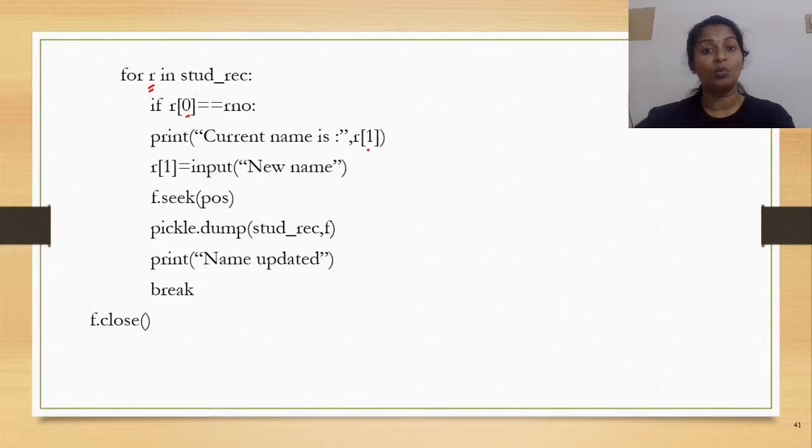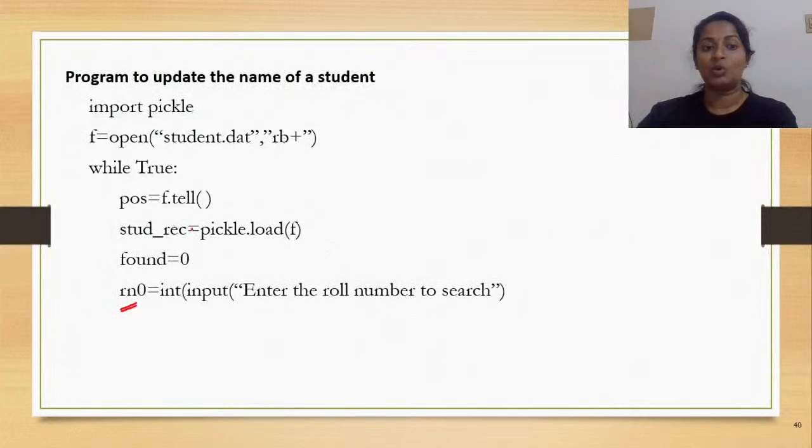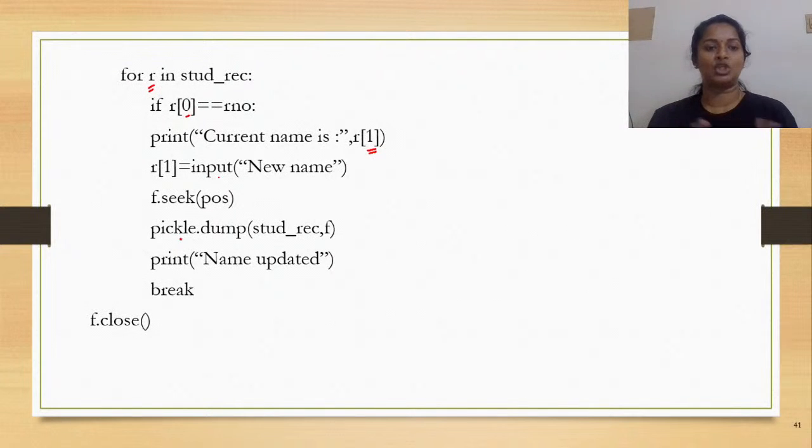It is at position 1. Okay. And now you would read a new name from the user, and this particular name would be written into r[1]. The idea clear? Now what would I do? I would move my file pointer to the position pos. Now what is pos? pos was the position that was read using the tell method and then stored. Okay. Now at this particular position, what would I do?